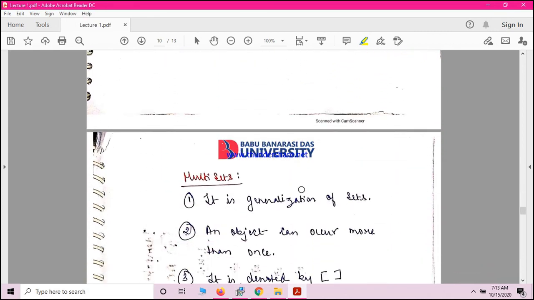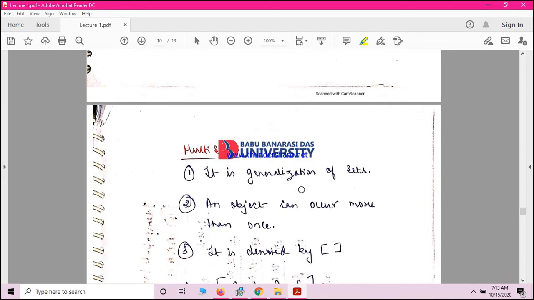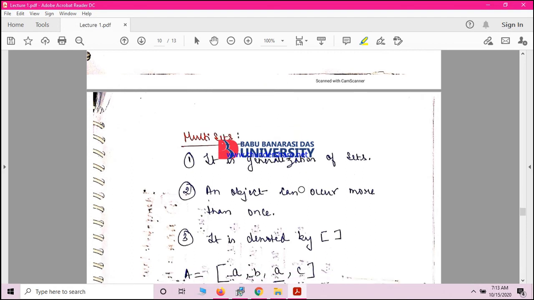Next, what is a multi-set? What is the definition of a multi-set? By definition, multi-sets are sets where an element can occur as a member more than once. Means in this set you will see the same alphabet or the same number multiple times.